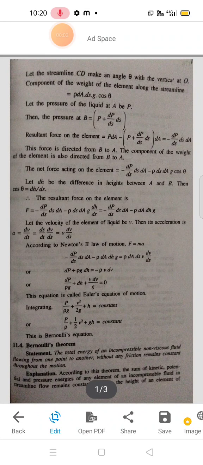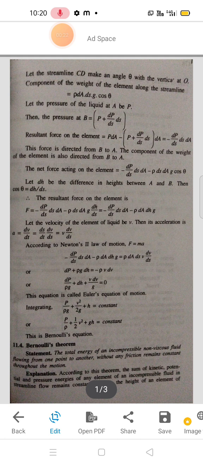Good morning. Today we are going to see about Bernoulli's theorem. Bernoulli's theorem statement: the total energy of an incompressible non-viscous liquid flowing from one point to another without any friction remains constant throughout the motion. This is the statement of Bernoulli's theorem.